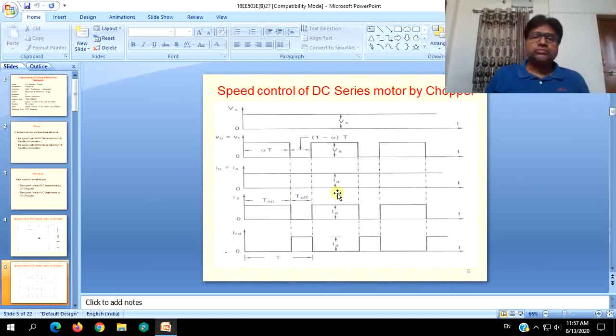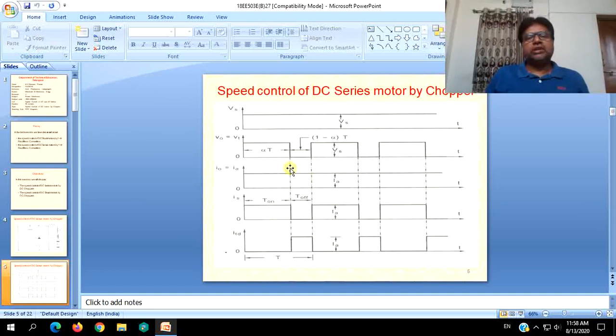So though the SCR turns off or the chopper is turned off during the turn off period, current will not become zero, but voltage becomes zero across the load. Voltage becomes zero, but current will gradually decrease. But again, we will choose the inductive value such that current will not become zero.